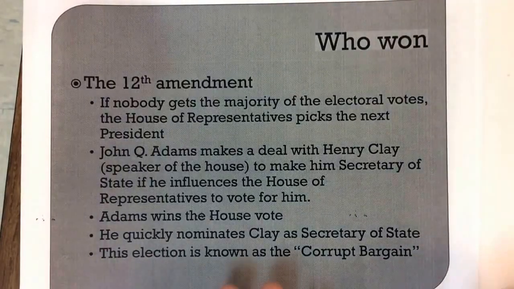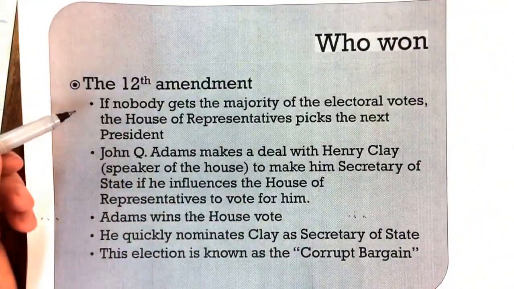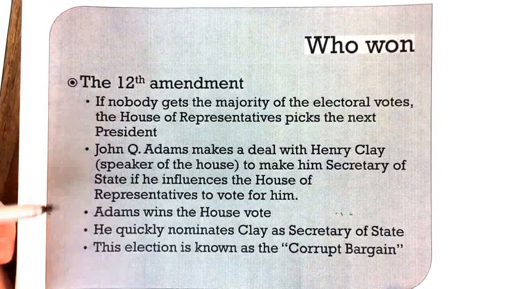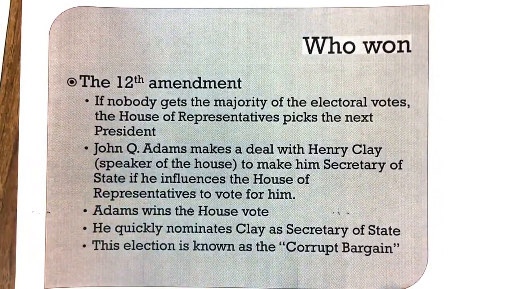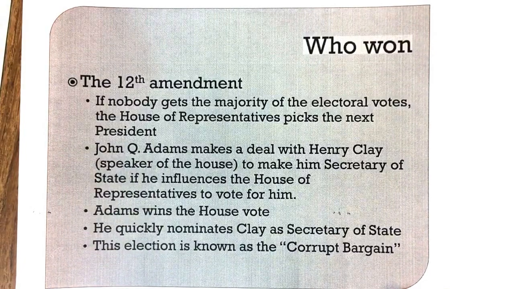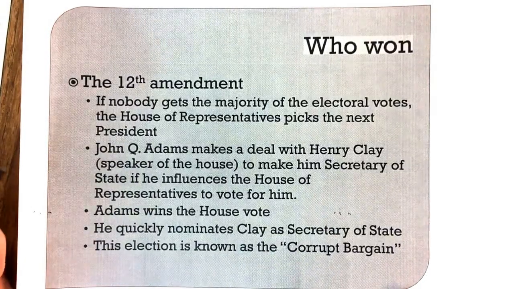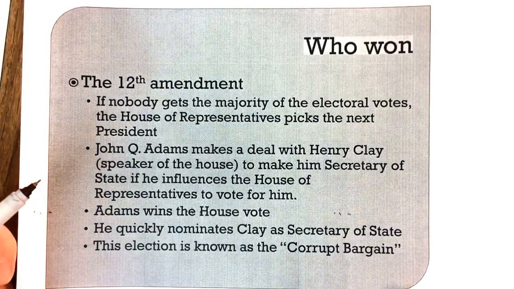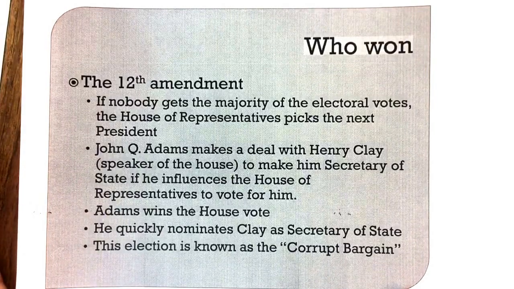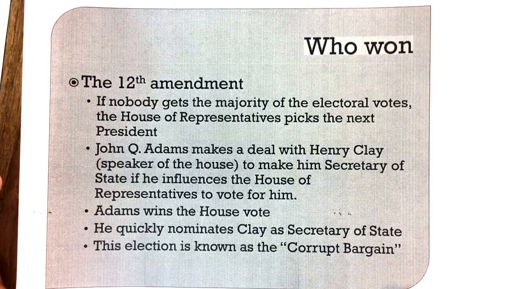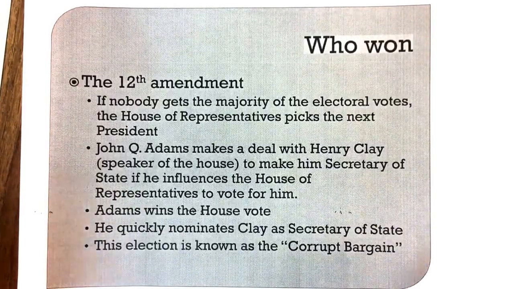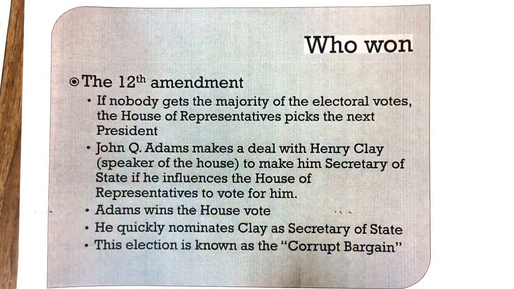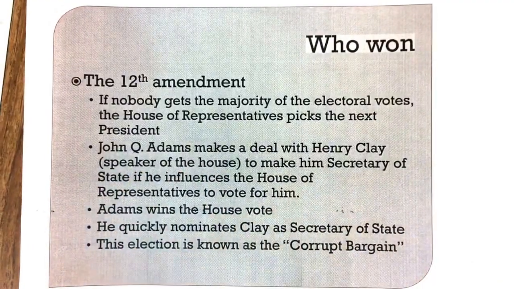The 12th Amendment says if nobody gets the majority of the electoral votes, the House of Representatives picks the next president. What that means is that they are going to be the ones that actually cast the votes that count. And John Quincy Adams makes a deal with Henry Clay, who had a lot of power inside of Congress. And what he did is he got his representatives to vote for John Quincy Adams. So Clay and Quincy Adams combined their votes, and it gave him the majority win.